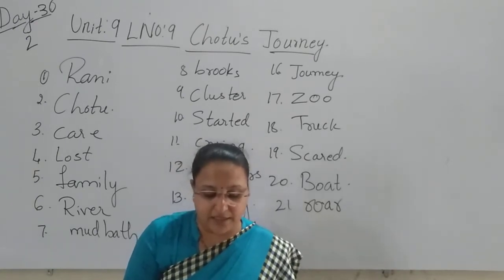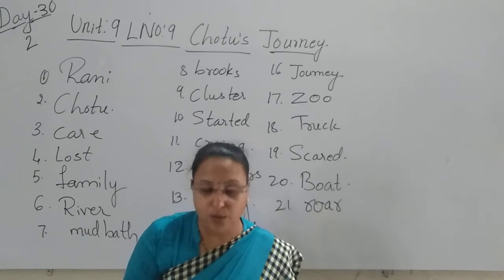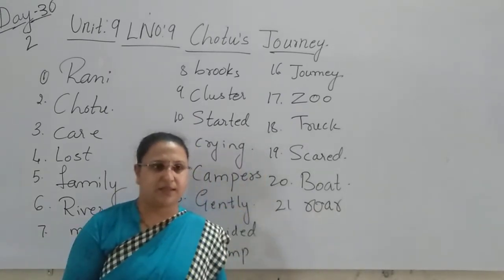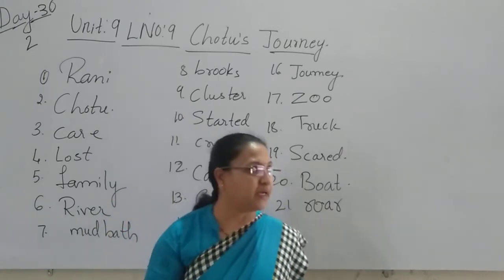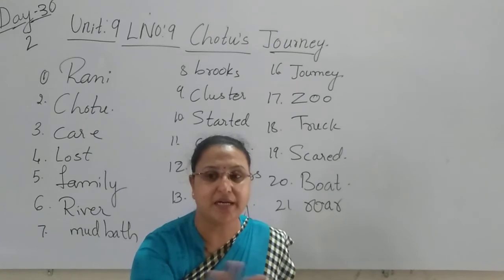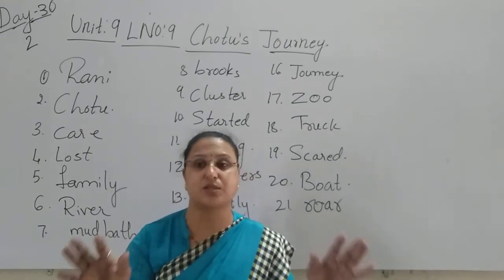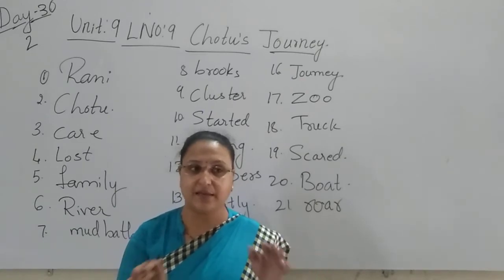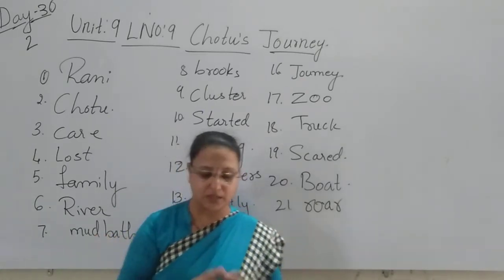Chotu knew that this was his new home. And Chotu came to know that this area is his new home. This place is my new home. Which place? The zoo. The zoo is the place that is the new home for Chotu.